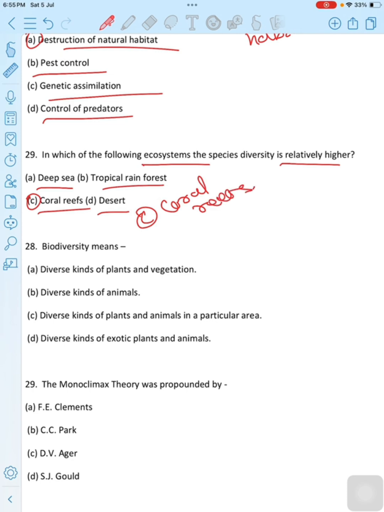Coral reefs are believed by many to have the highest biodiversity of any ecosystem on the planet. Coral reefs provide shelter for nearly 1/4 of all known marine species, and over the last 240 million years, reefs have evolved into one of the largest and most complex ecosystems on the planet. The tropical rainforests have the largest terrestrial biodiversity. Then the correct option is option C, coral reefs. Then move to the next question.